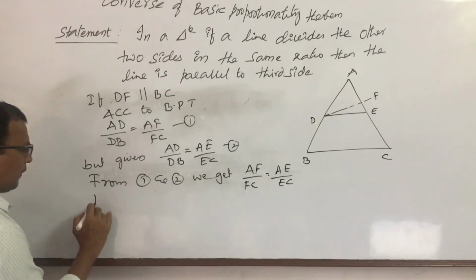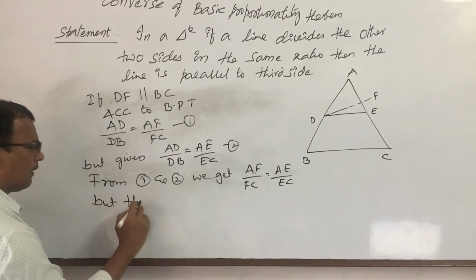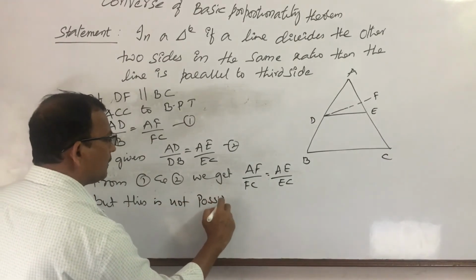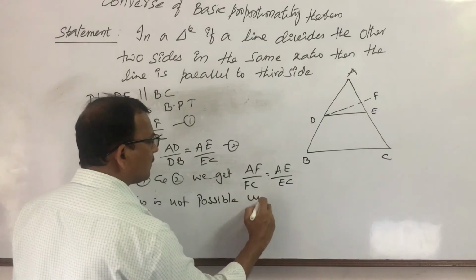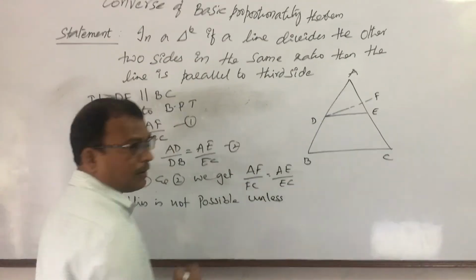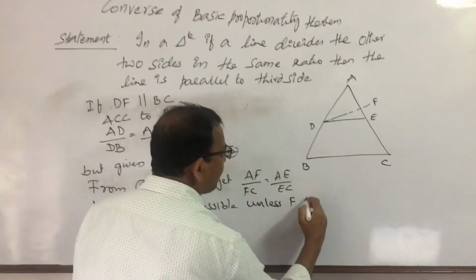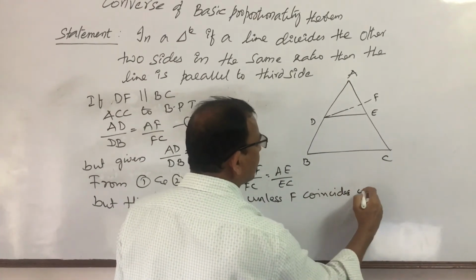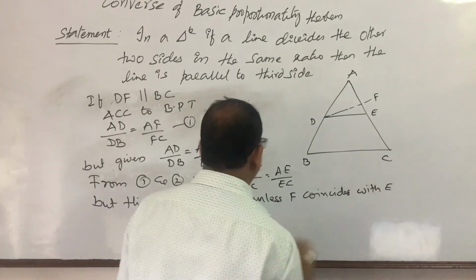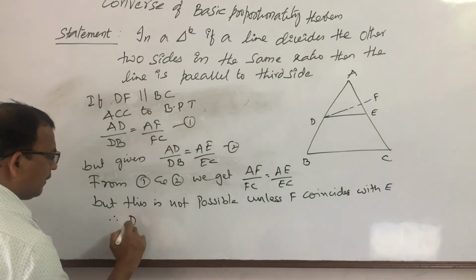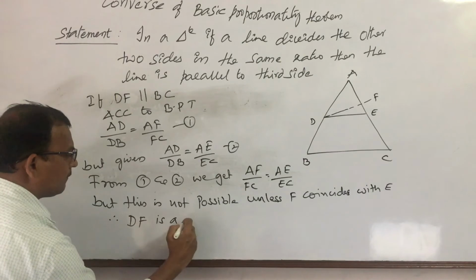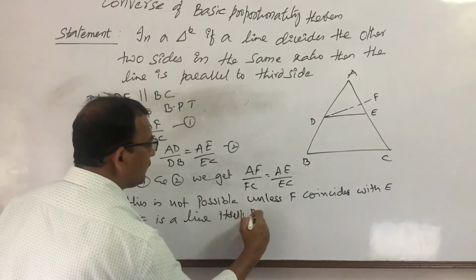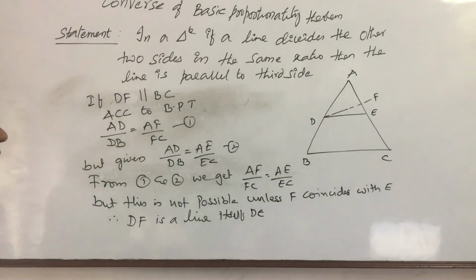But this is not possible unless F coincides with E. So therefore, the line DF is itself DE.